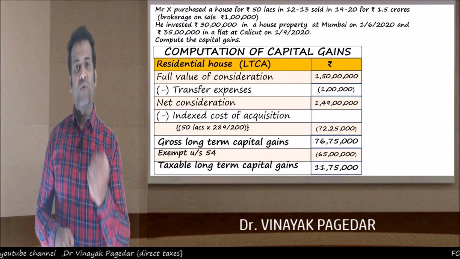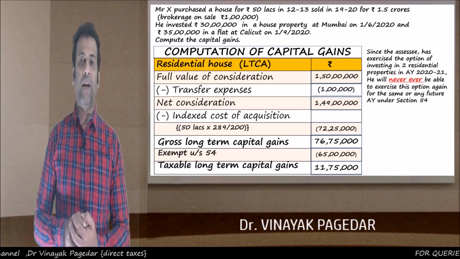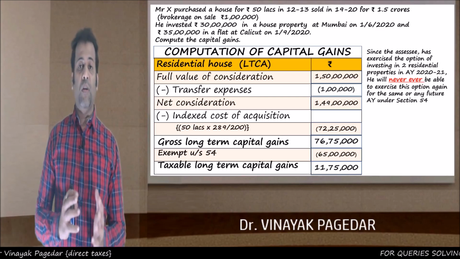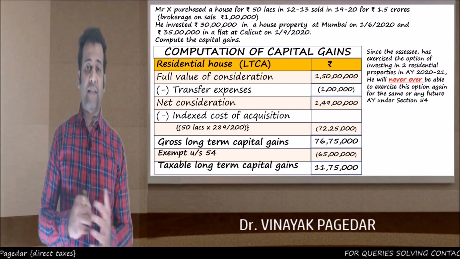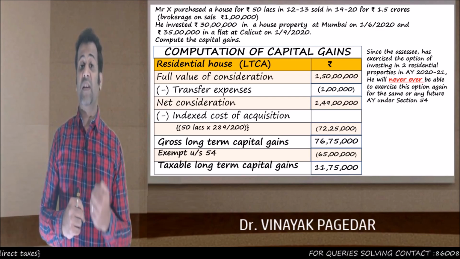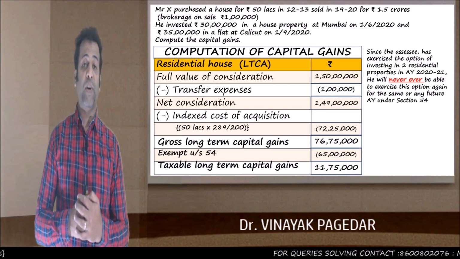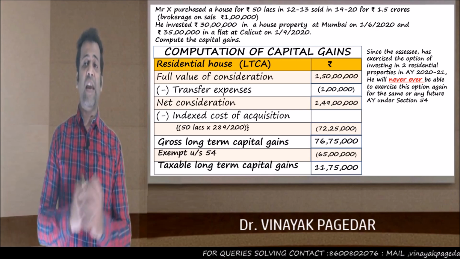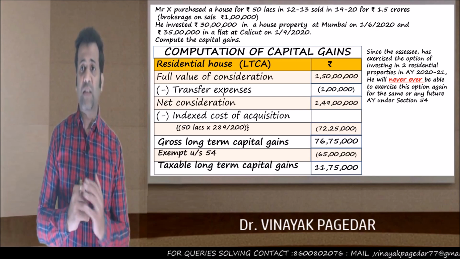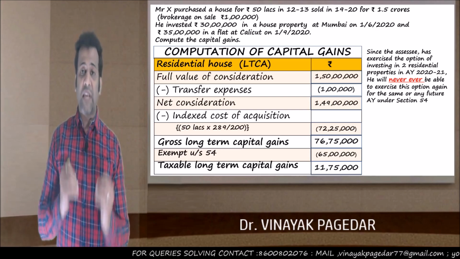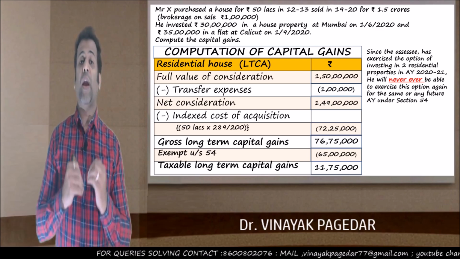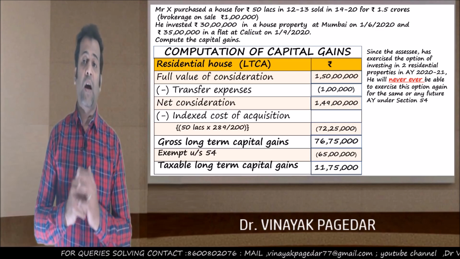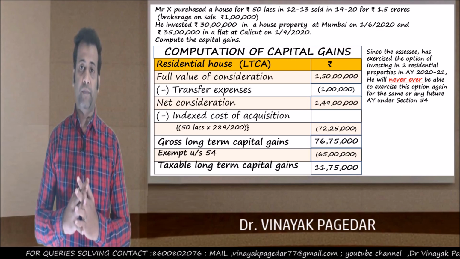So if this question came into the exam, you would have to write a note saying that, look, since the assessee has exercised the option of investing in 2 residential house properties in AY 2021, he will never ever be able to exercise this option again for the same year or any future AY under section 54.